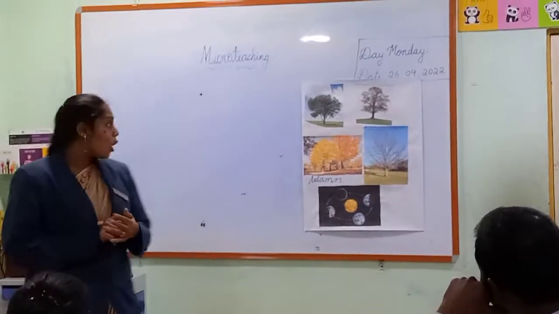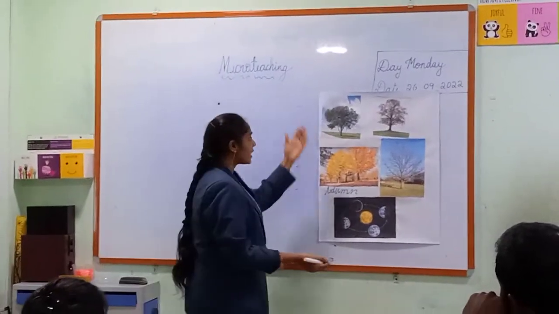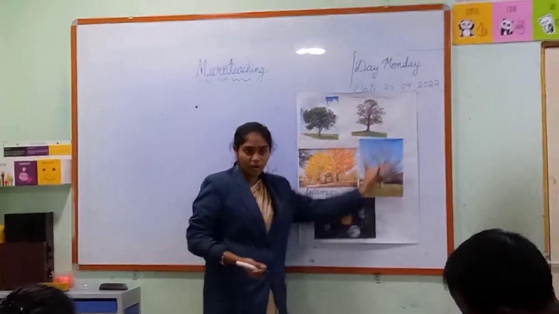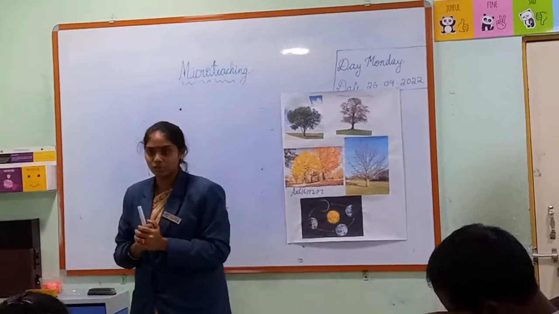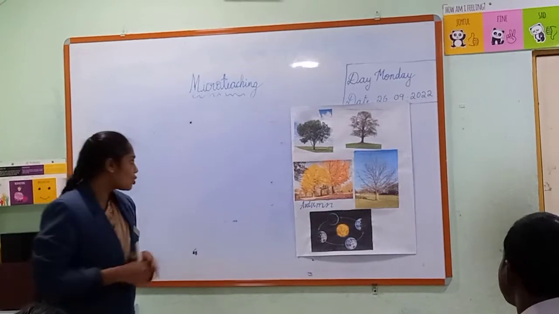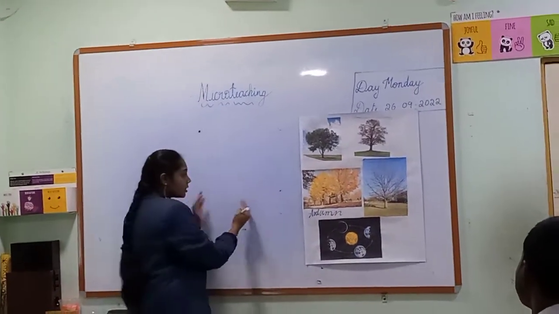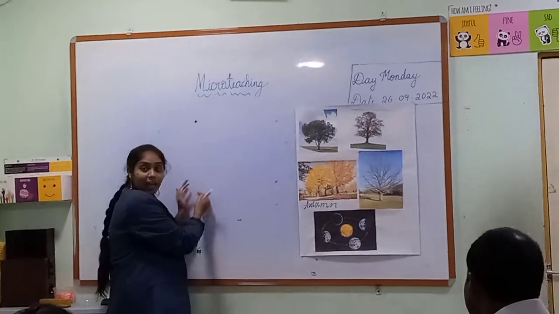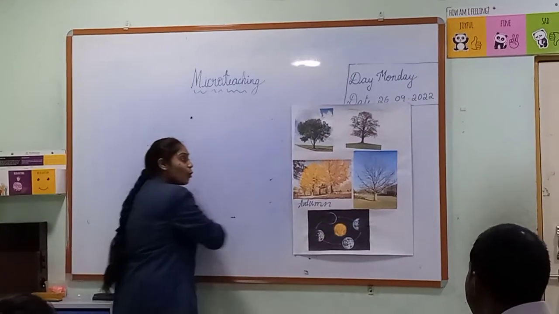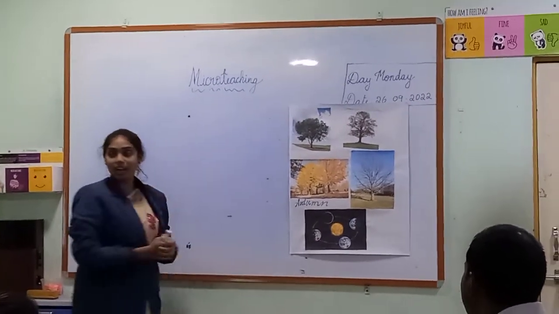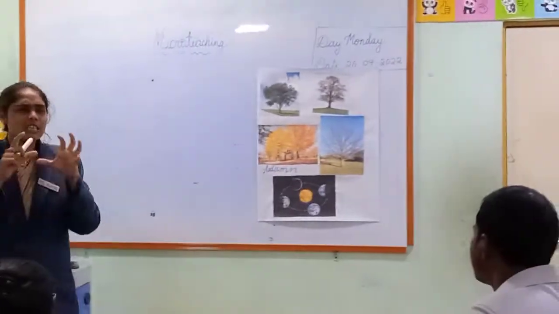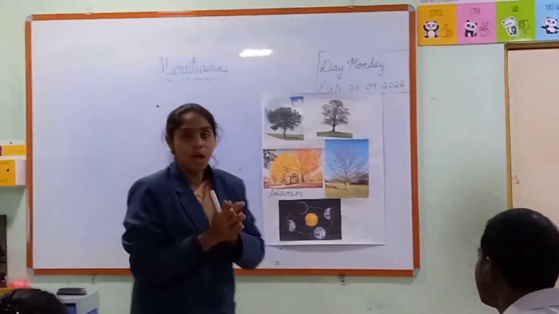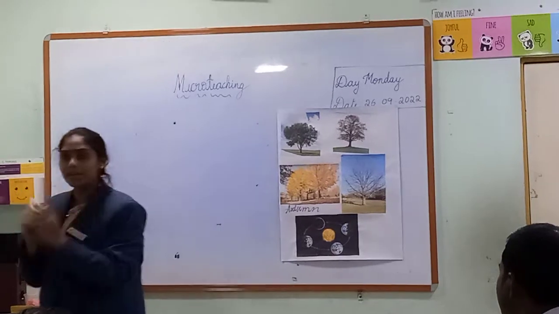Yes. So why are we experiencing different seasons on our planet Earth? What is actually happening? Do you know the reason? Some of you may think that when the Earth comes close to the sun, it is summer, and when the Earth goes away from the sun, it is winter. Are you all thinking like that? No, not exactly. There is something happening in space. Do you want to know what is happening in space?